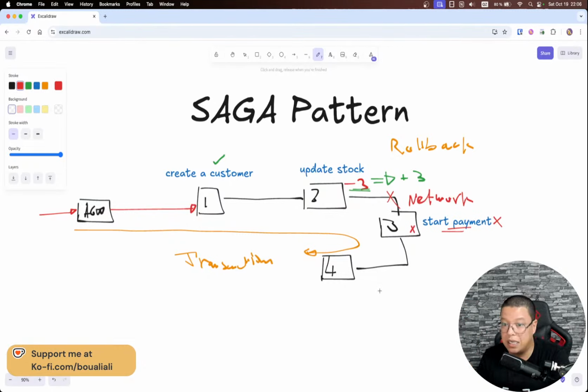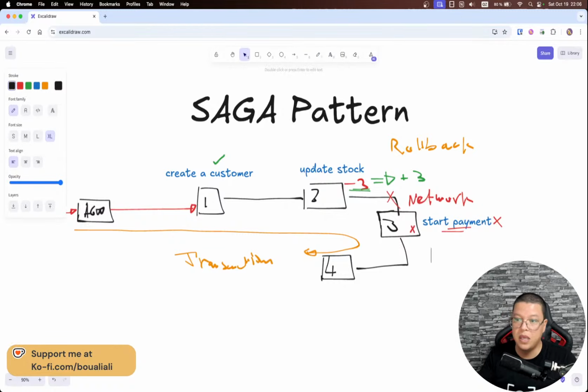So here, what can I do? One of the ways to implement this Saga pattern is to have something like this. When we want to start a payment, we can have a method called, for example, execute payment with parameters.